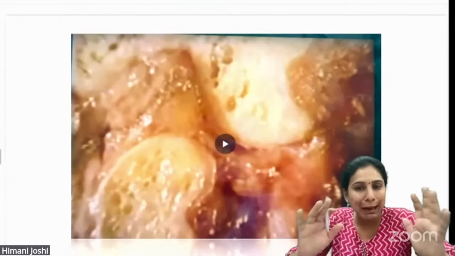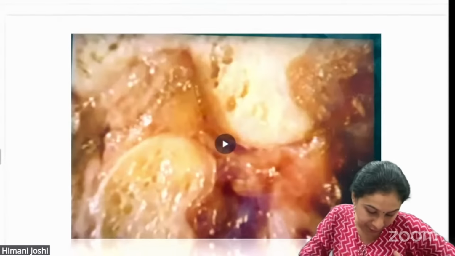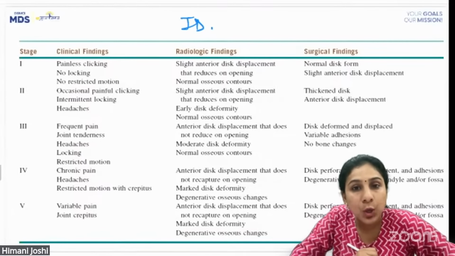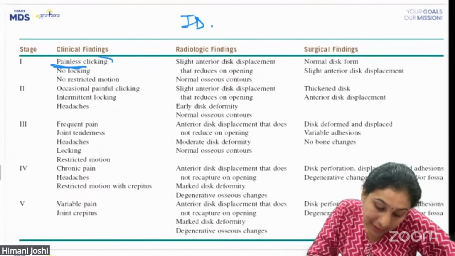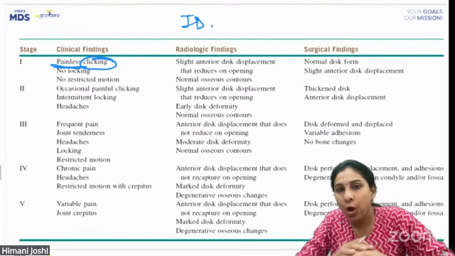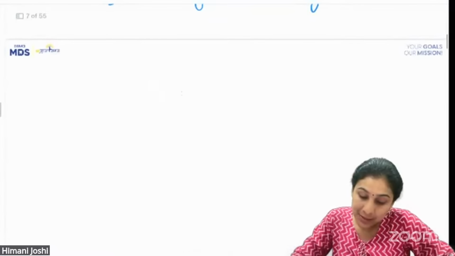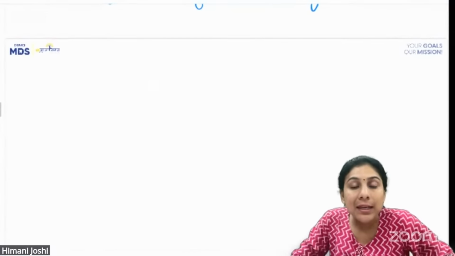So in the class, we usually show you this video, and these are the stages of internal derangement. Painless clicking. So this is not internal derangement. So the answer to this question is the lateral pterygoid spasm.